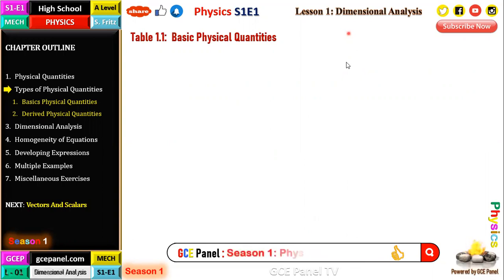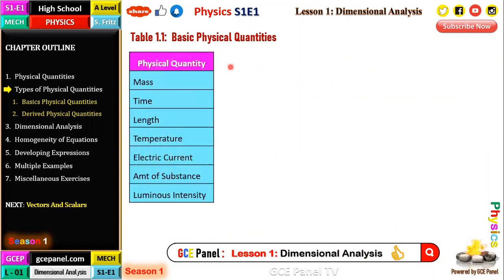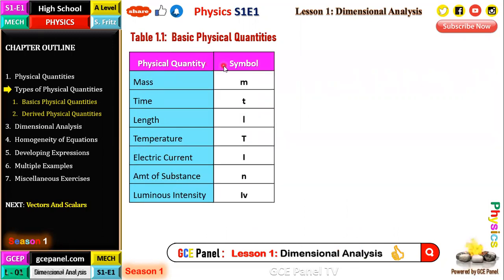So in a tabular form, let us look at the basic physical quantities that we have. So we have mass, time, length, temperature, electric current, amount of substance, and luminous intensity. These are the basic physical quantities. Now their symbols. The symbol for mass is small m, time small t, length small l, temperature capital T, electric current capital I, amount of substance small n, and luminous intensity Lv, capital L small v.